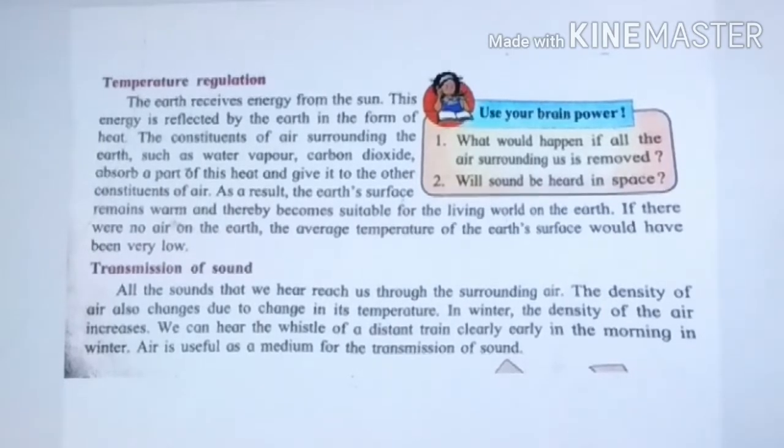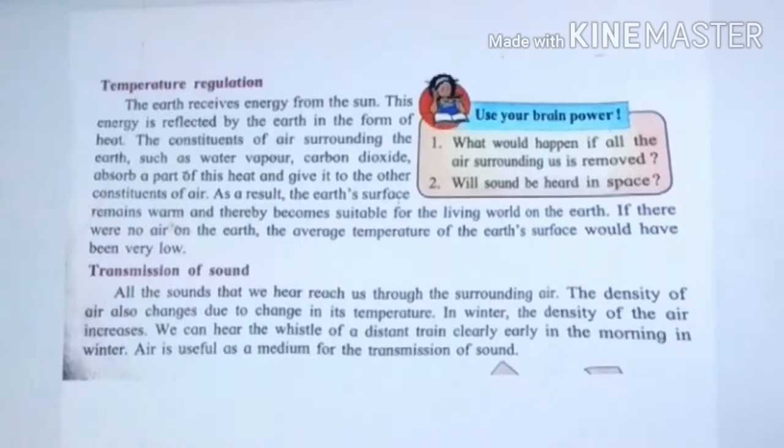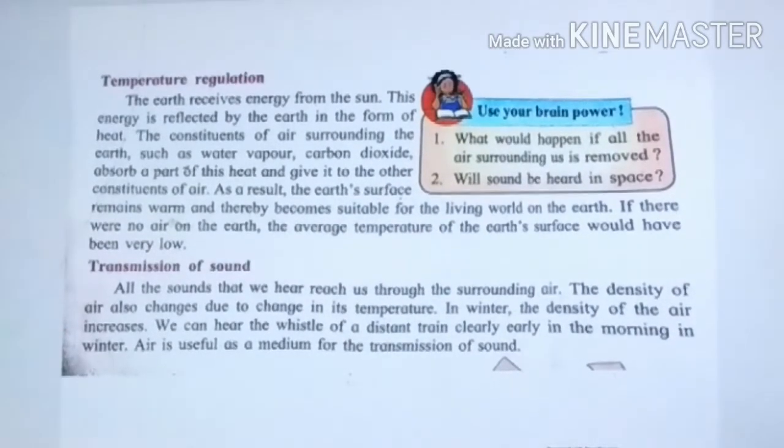We need a certain specific temperature. Okay, we need a certain warm kind of climate, kind of temperature. So for that, these air molecules help absorb it and transfer it to the other constituents, because of which the survival of the earth can happen.